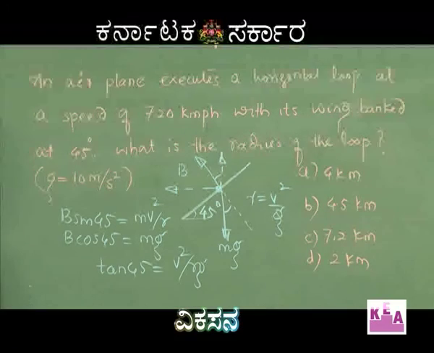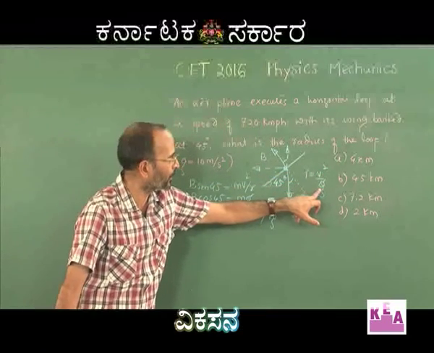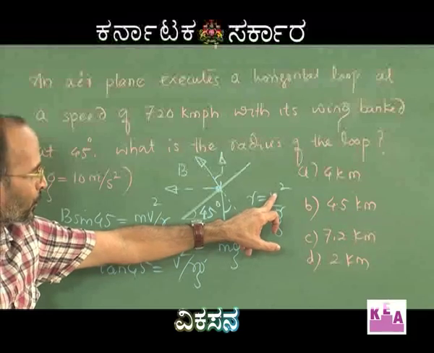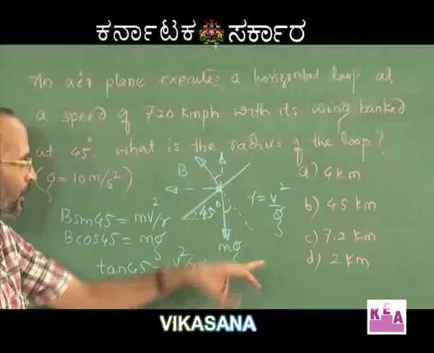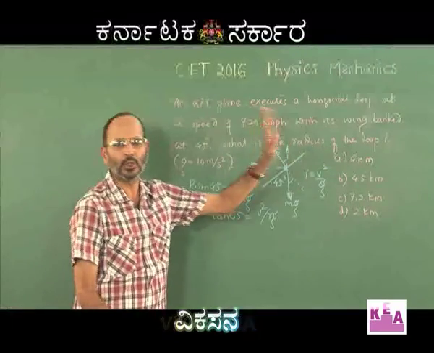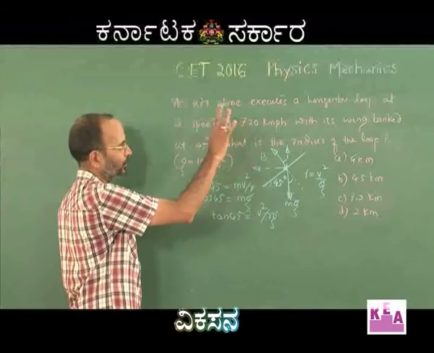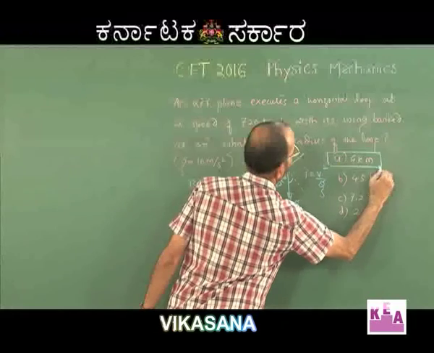Now, what is the speed of the aircraft which he has given? It is 720 kilometers per hour, and 720 kilometers per hour will lead to 200 meters per second if you convert it. So, 200 squared divided by 10, that is 4 into 10 to the power of 4 divided by 10, which makes it 4 into 10 raised to 3, and 4 into 10 raised to 3 meters is nothing but 4 kilometers. Therefore, the correct answer is A, and it is 4 kilometers.